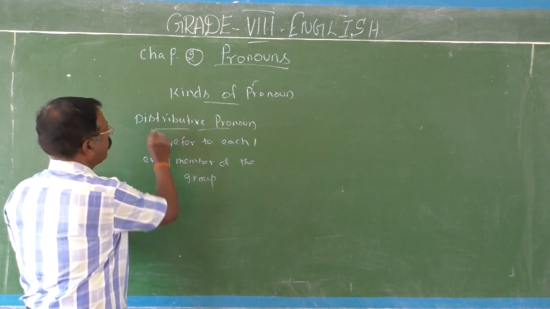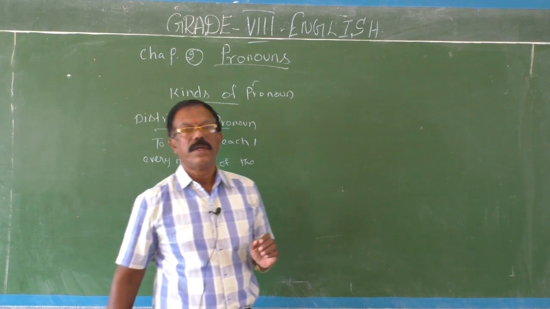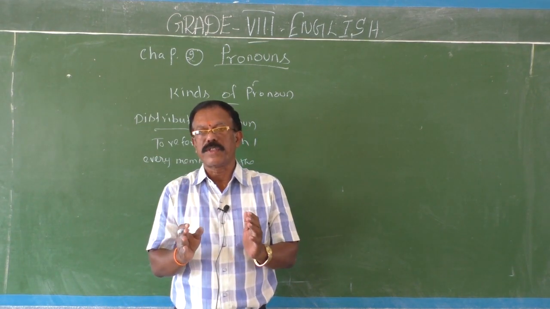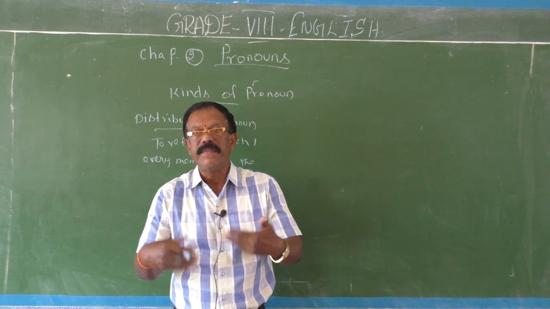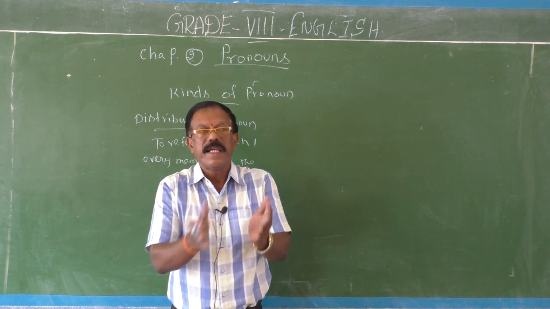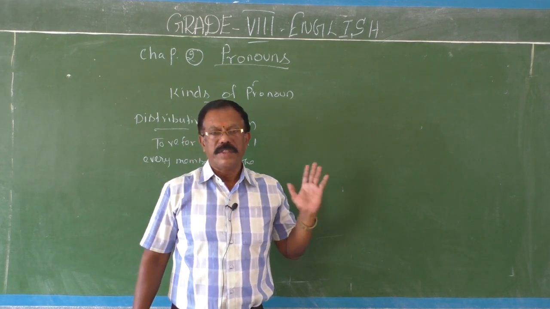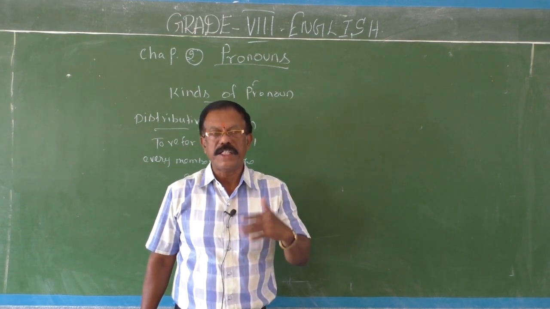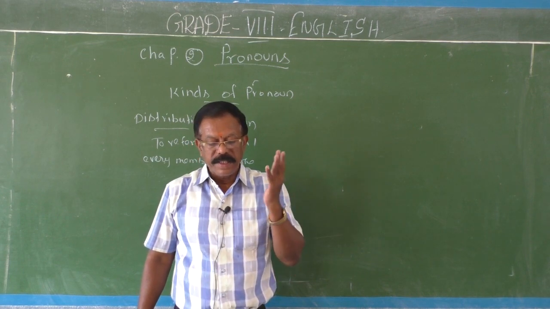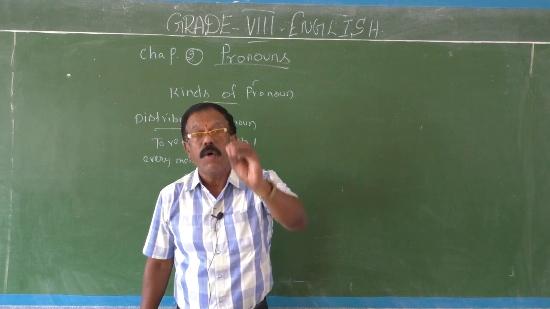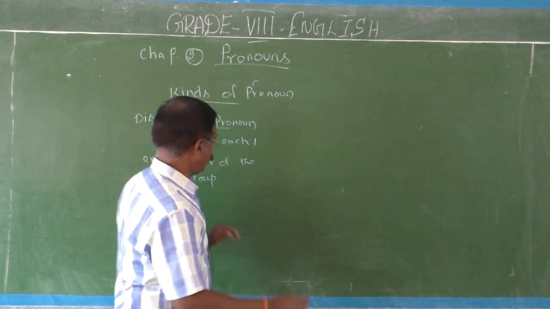So it is called a distributive pronoun. Distribution refers to the act of giving away or distributing something to each and every participant. So these pronouns are called distributive pronouns because they are used to refer to each and every one of the group.